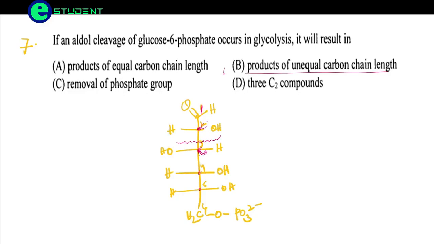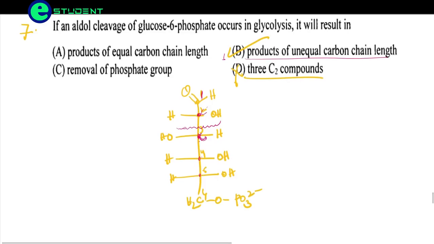So here B is the correct option. It is not producing two 3-carbon compounds, and it is not producing products of equal carbon chain length. Aldol cleavage is not at all involved in removal of a phosphate group because it always cleaves the bond between carbon and carbon. So there is no phosphate removal here. Okay, so B is the correct option. It is going to produce an unequal carbon chain.